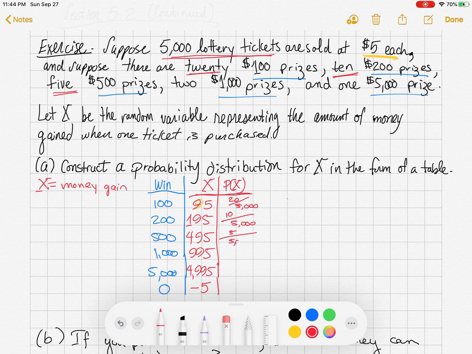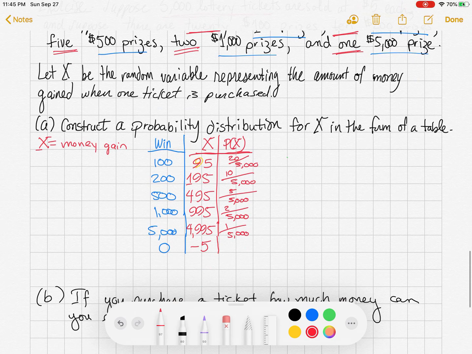For $500 prizes, there are 5 winners. So I have a 5 in 5,000 chance of being a $500 winner. As far as $1,000 prizes, there are 2 winners. It's going to be a 2 in 5,000 chance of winning $1,000. And as for the grand prize, the $5,000 prize, only 1 winner, so I have a 1 in 5,000 chance. Now, how about the losers? We have to figure out how many losers there are. So let's focus on the winners first, the total number of winners.